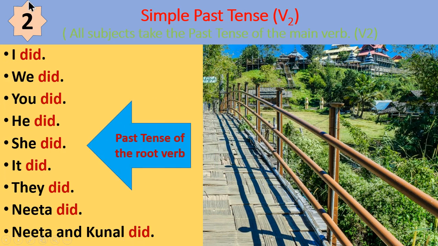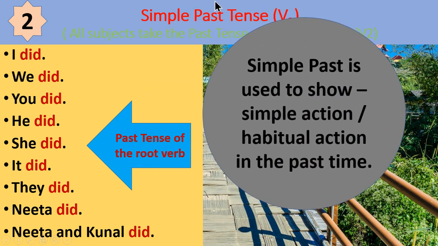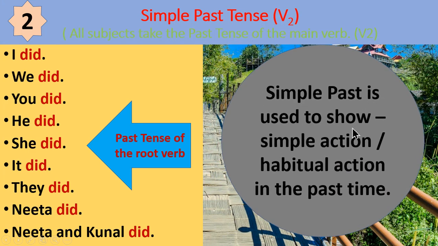So all subjects have the same verb form and these verb forms are in simple past tense, that is past tense of the root verb. Simple past is used to show simple action or habitual action in the past.